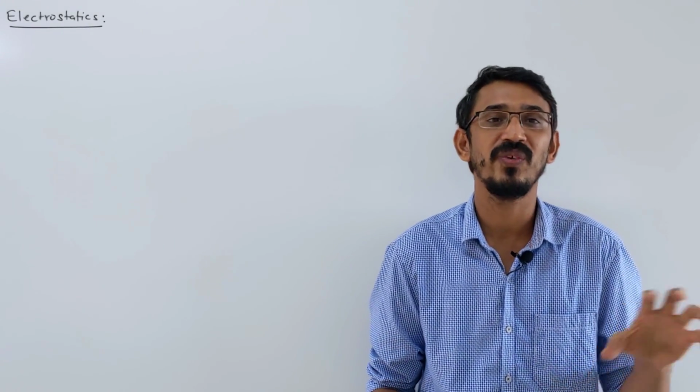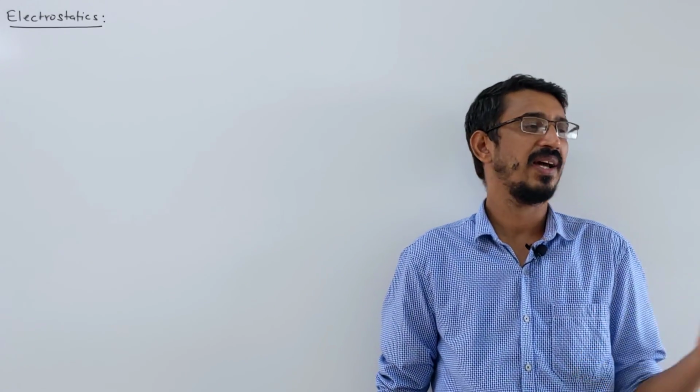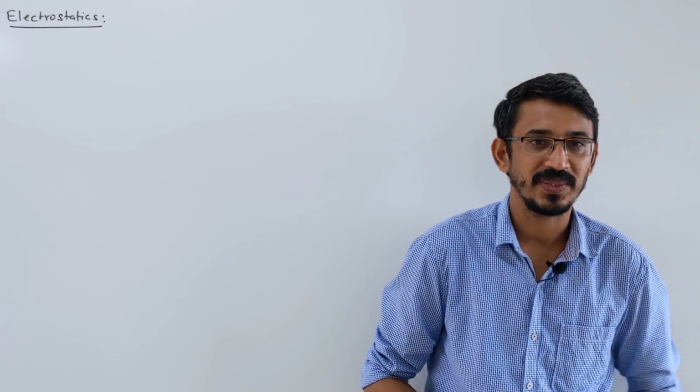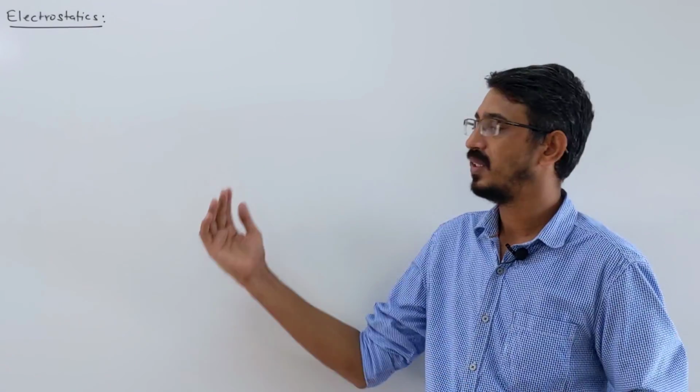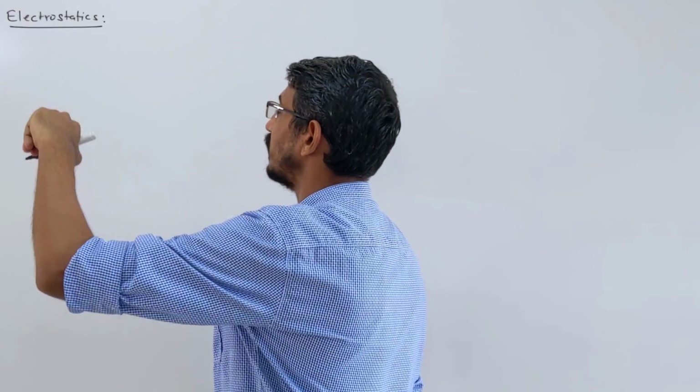Then after that we will talk about flux, like we have learned magnetic flux, in the same way electric flux. And the last topic is a little separate from these 5 topics, that's capacitance. Capacitance I will teach as a separate topic, but all are linked with each other. So first let's start and write some basic properties of charge.